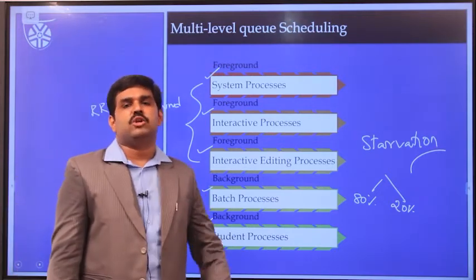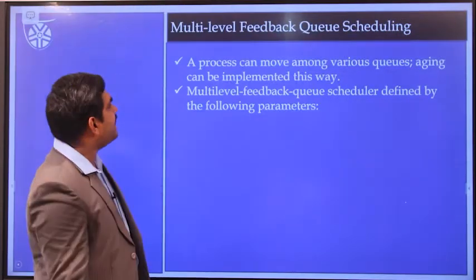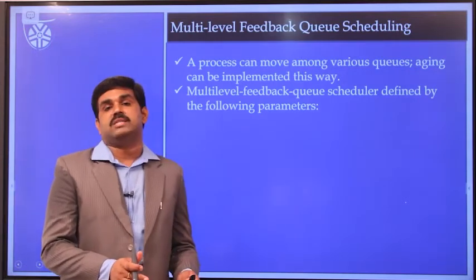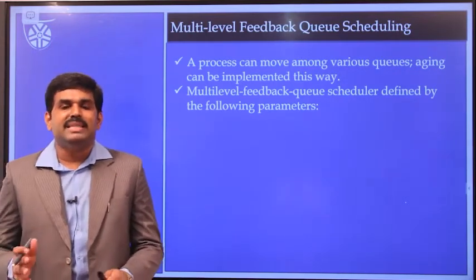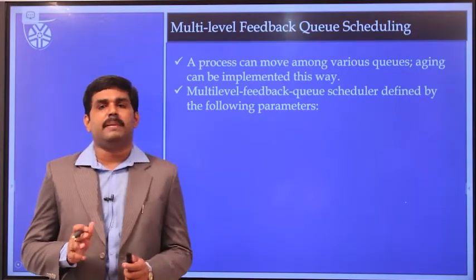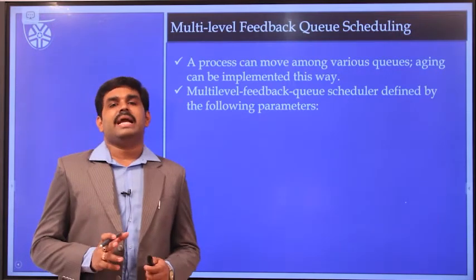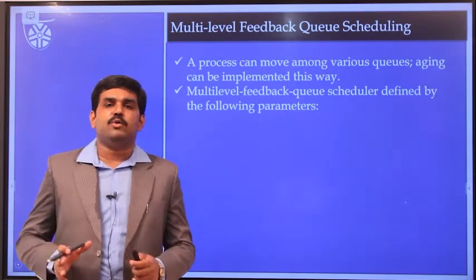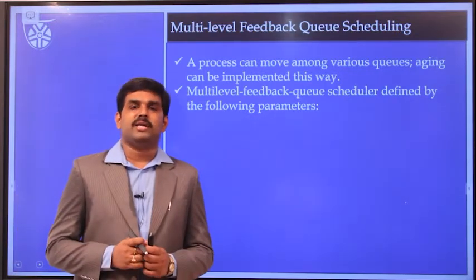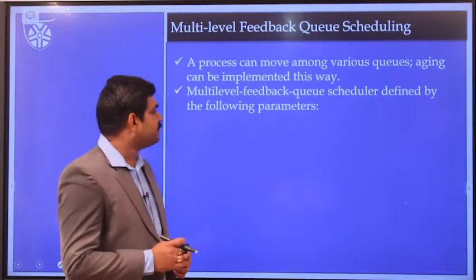Now let us have the discussion about the multi-level feedback queue scheduling algorithm. In the case of the multi-level feedback queue scheduling algorithm, there is a possibility to move a process from one queue to another queue. This is referred to as feedback. So if a process has entered as a low priority job and further it has improved its priority, then we can move this process into some other queue to execute it. That kind of possibility is there in the multi-level feedback queue scheduling, but it is a problem in the case of the multi-level queue scheduling.